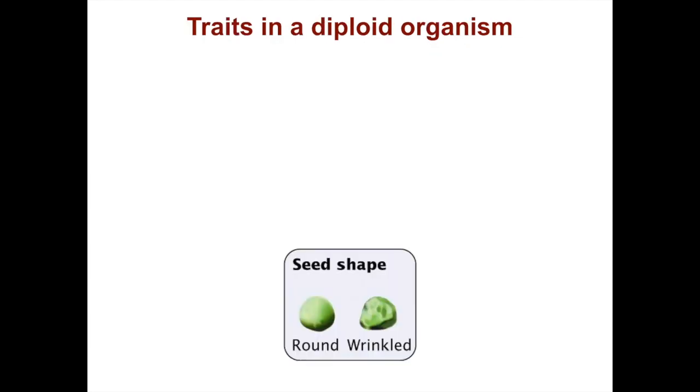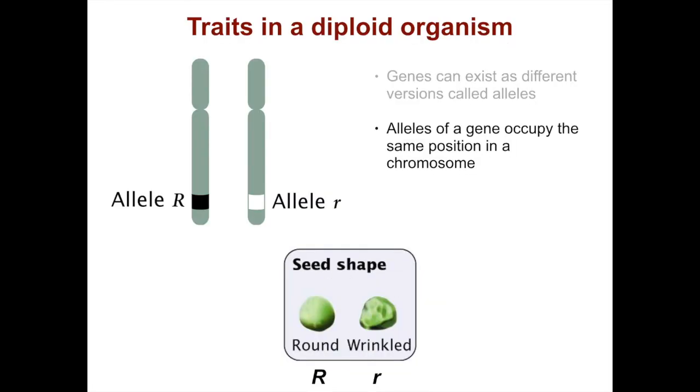So how does this work in a diploid organism? We're going to start to get into this now. Let's look at one of the traits that Mendel looked at, seed shape. Genes can exist as different versions called alleles. And for seed shape, there are 2 alleles. The round allele, which is denoted by an uppercase R, and the wrinkled allele, which is marked by a lowercase r. These alleles occupy the same position in a chromosome because they are alleles of the same gene.